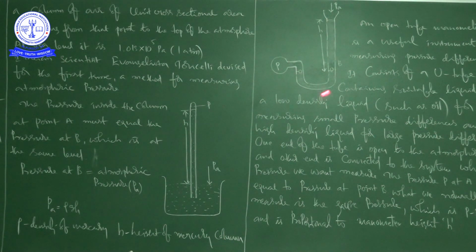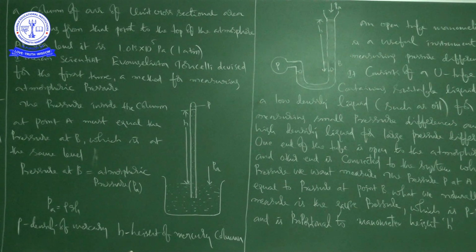This U-shaped tube contains a low density liquid such as oil, which we use for measuring small pressure differences, and a high density liquid for large pressure differences. So for small pressure differences, we use a liquid of low density.